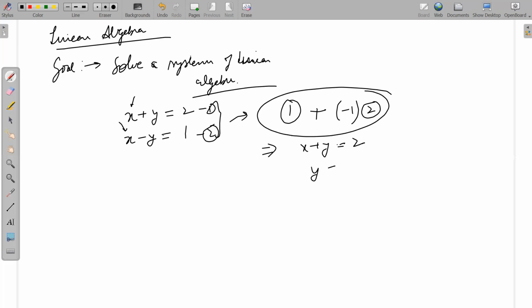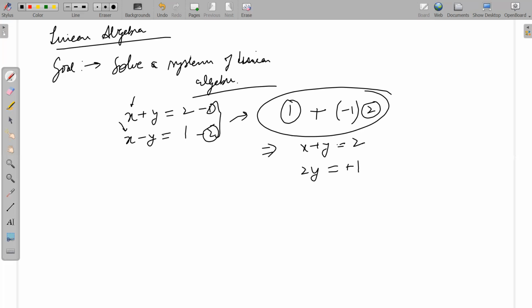I made a mistake somewhere. What am I doing? I am multiplying this equation by -1 and adding these two. So it will be +1 and 2y. Is that all right?